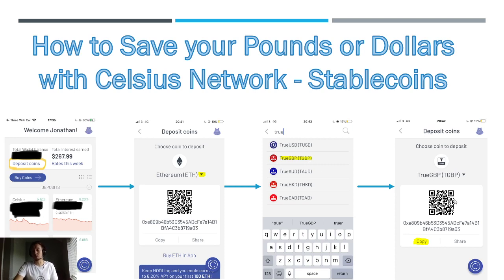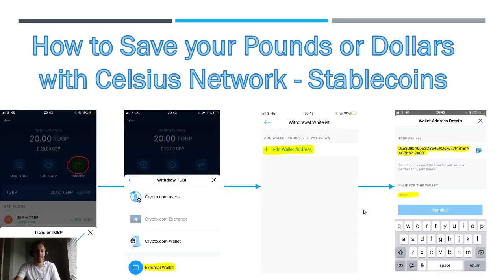And then what you want to do, once you've got the address, copy. Whatever you do, do not take a photo of my QR code, because you'll send it to me. Make sure you get your own code. I mean, I don't mind £3, but I'm not here to take your money.